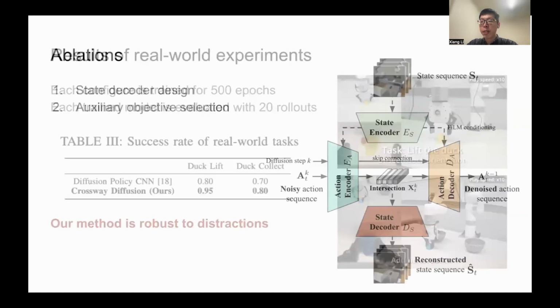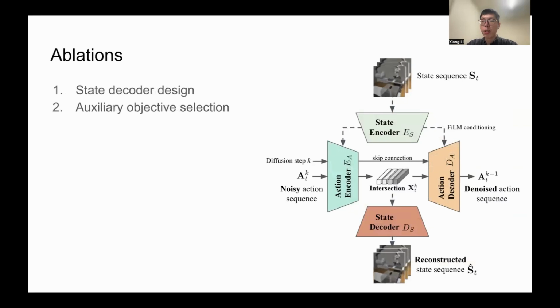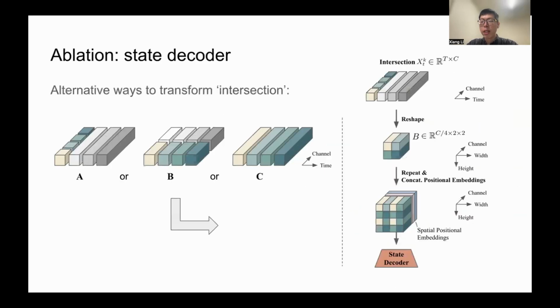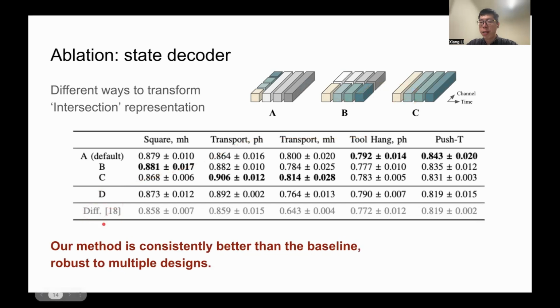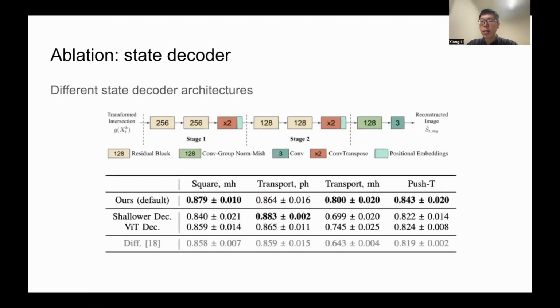We further conduct ablation studies on multiple design choices regarding the state decoder and multiple auxiliary objectives. In these experiments, we compare the different ways to take the intermediate representation for state reconstruction. The results show that all 3 designs are consistently better than the diffusion policy baseline, and our method is robust to multiple designs. We also conduct experiments with different state decoder architectures, including a Bayesian transformer variant. Our default setting achieves better performance in most cases.